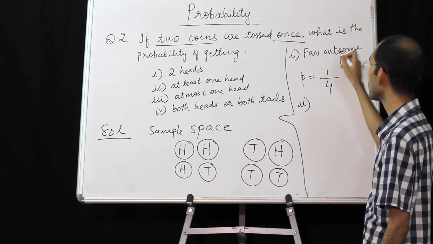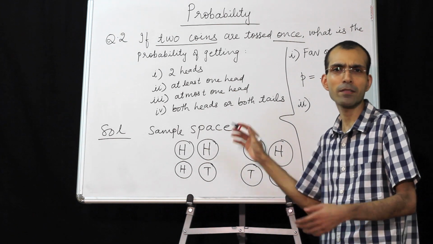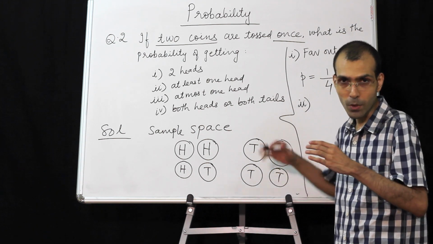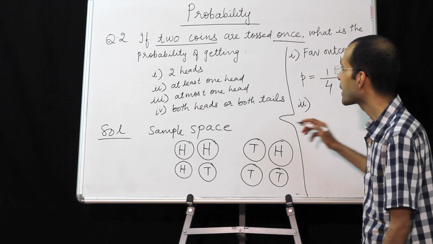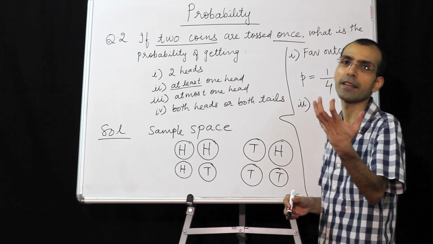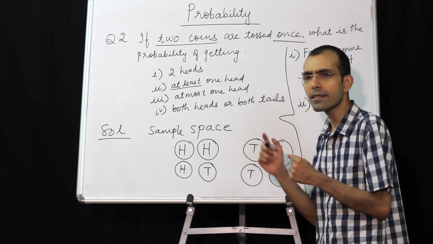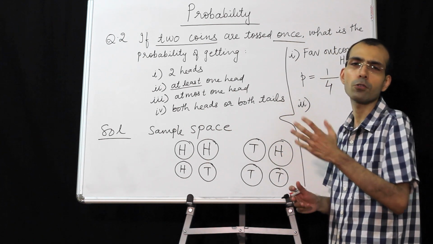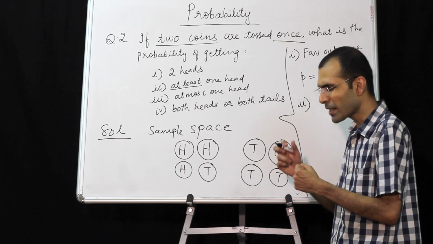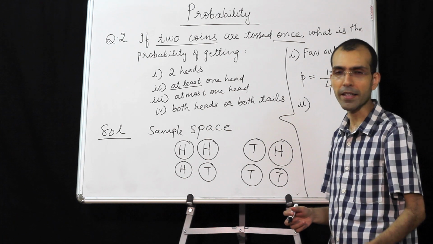Second, this favorable outcome we will have to show for every step. Sample space we write in the beginning because it remains the same for all. In case the sample space changes, you will have to write the sample space also. At least one head. At least one head. Translate into your mother tongue, you may understand better. At least one head. कम से कम एक head तो चाहिए. उससे ज़्यादा भी चलेगा. So at least one head means minimum one head we require. More than that is also fine.